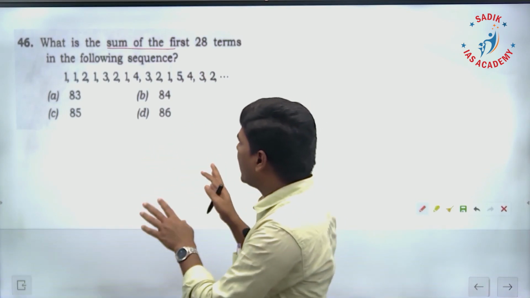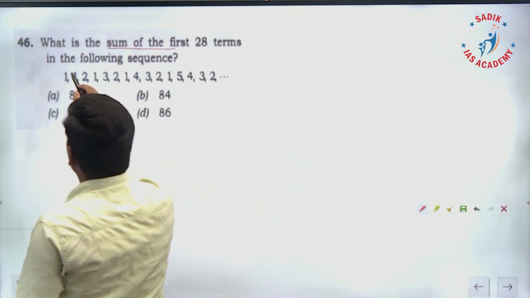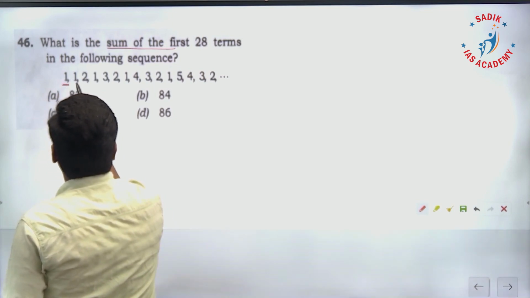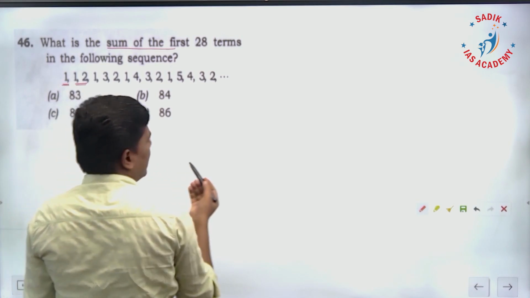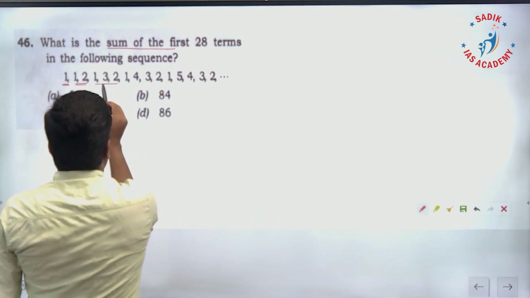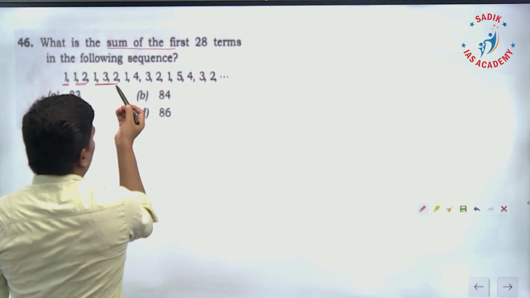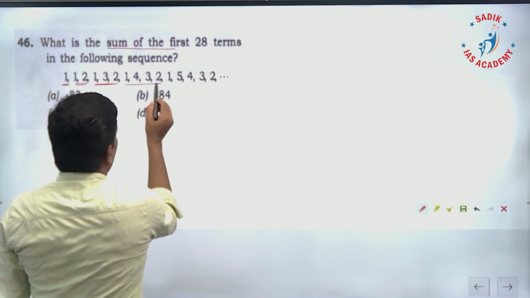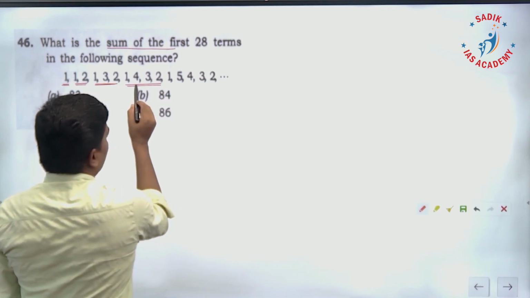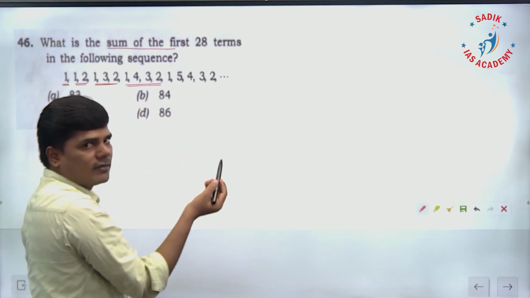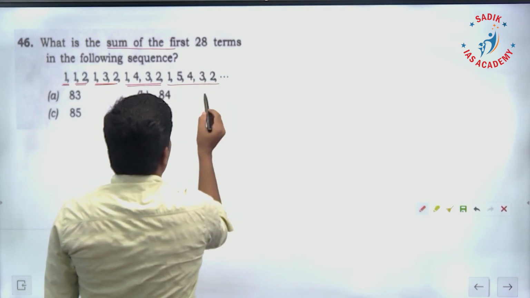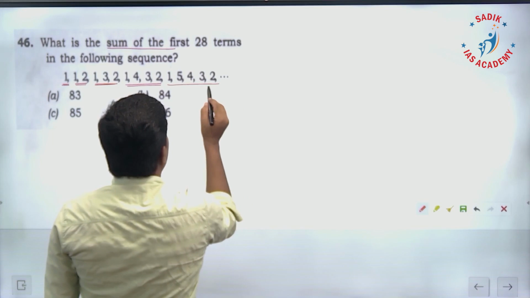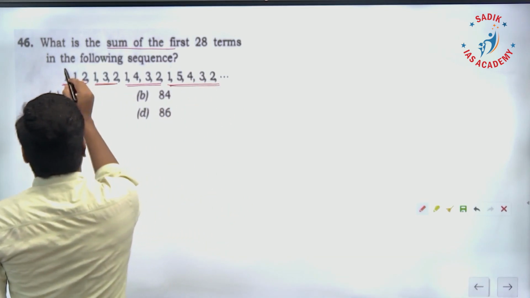What is the pattern followed here? First, 1 is separate. Then 1, 2, starting with 1, ending with 2. Next, 1 starts with 1, then reverse order 3, 2, ending with 2. Then the next 4 numbers start with 1, end with 2, but in reverse order 4, 3, 2. This is the pattern here. Then 1, 5, 4, 3, 2 ending with 2. Next here, 5 numbers. Here 1 number.